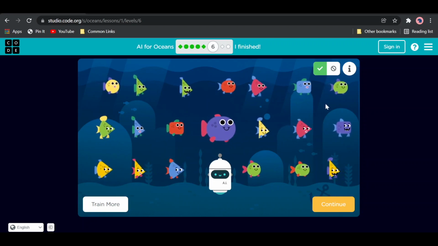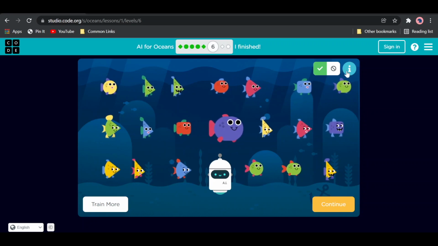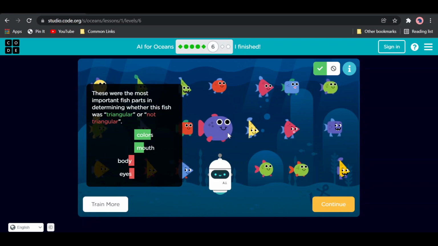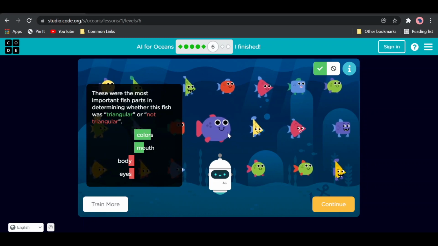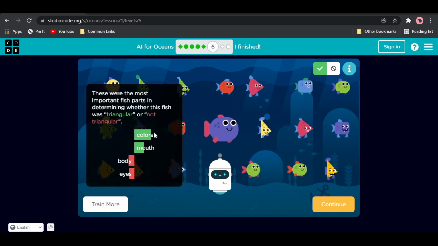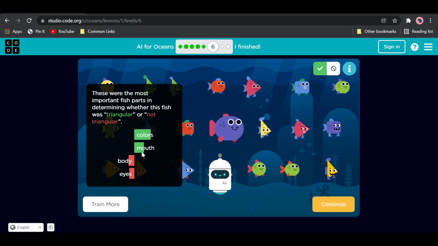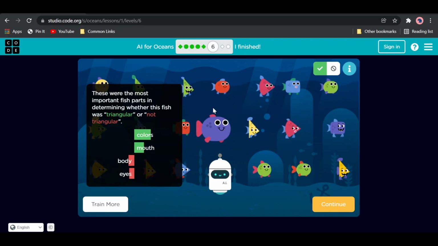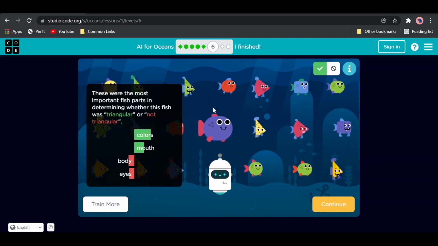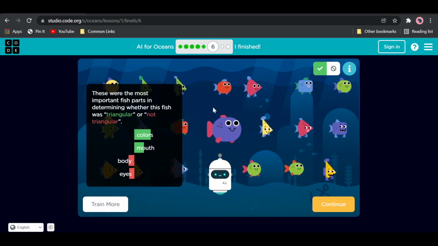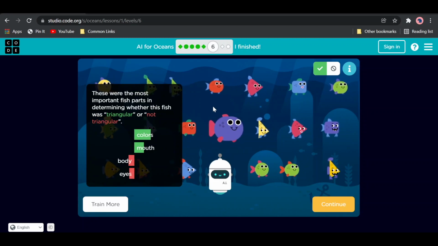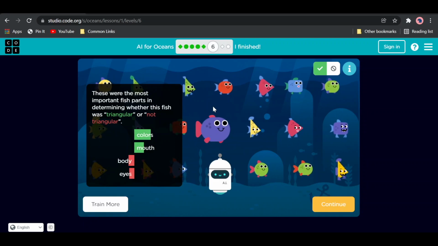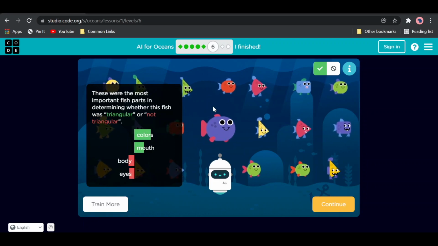And if you click this info button here and click a particular fish, you can see what the AI used to recognize the fish as triangular. So it is using the colors and the mouth to recognize it as being triangular. And that may have happened because we gave it a picture of a blue triangular fish in training, and it now thinks that being blue is a feature of triangular fish.